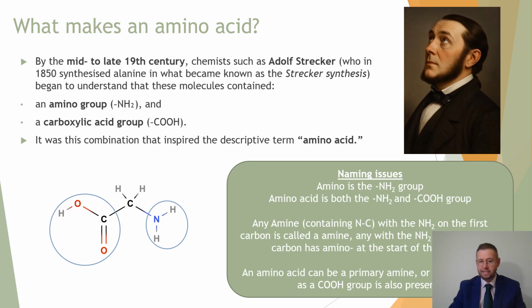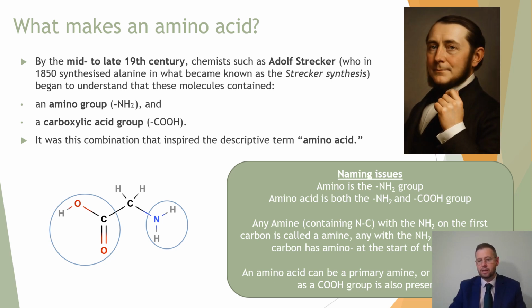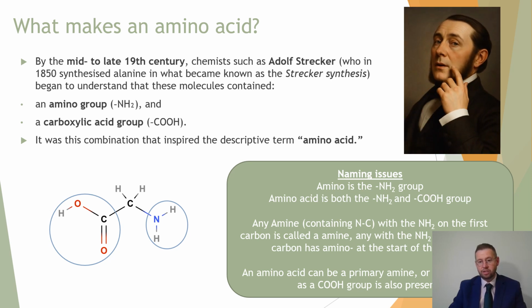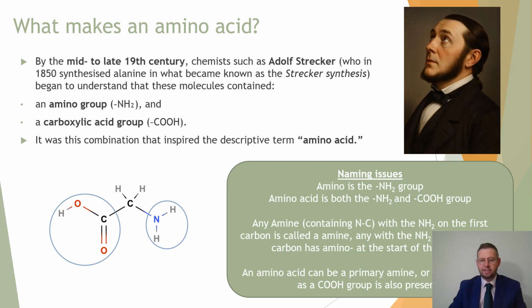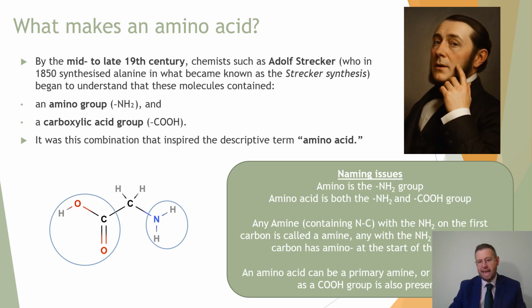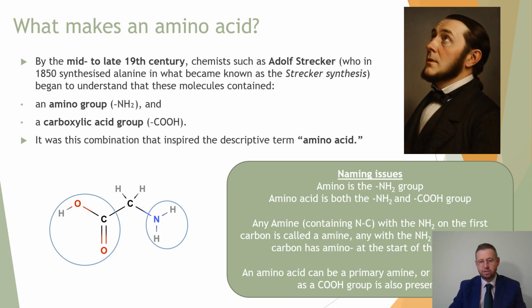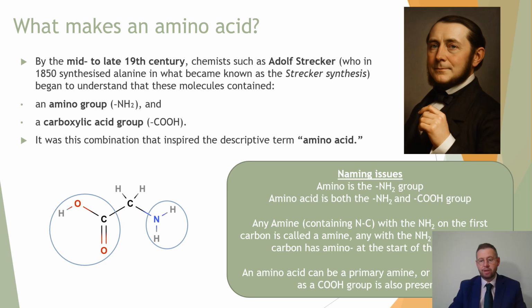But where it gets complicated is if you think back to when we were talking about amines, those molecules that contain the nitrogen-carbon bond, so there's a nitrogen attached to your hydrocarbon somewhere. If that nitrogen is attached to the very end carbon of the chain, so that the last nitrogen has just the NH2 group, then it is called a primary amine.